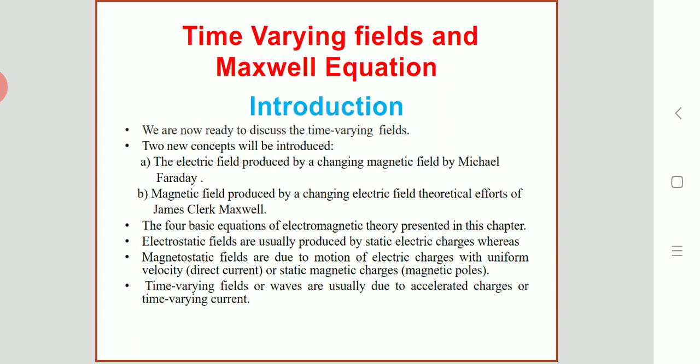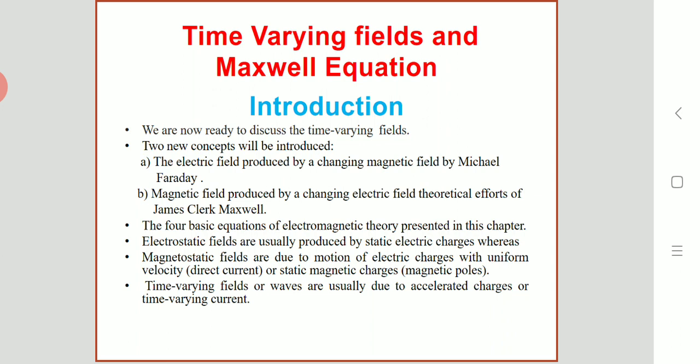Now, in case of electromagnetic fields, the electric and magnetic fields are independent of each other. You already know electric field is there, magnetic field is there. In general, static fields are produced by stationary electric charges, while static magnetic fields are produced by the motion of electric charges with uniform velocity, or the magnetic charges.